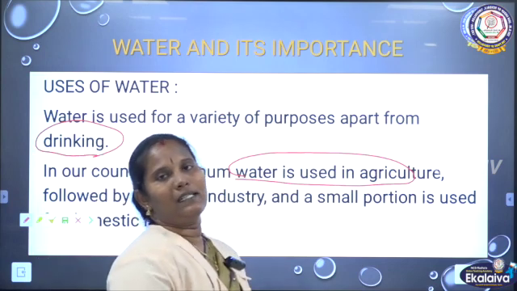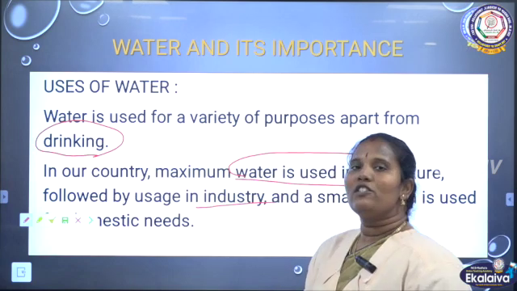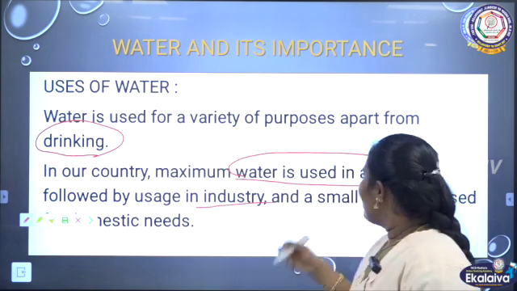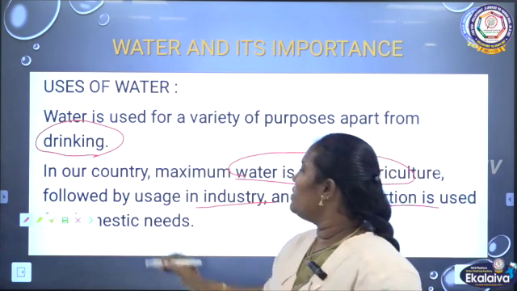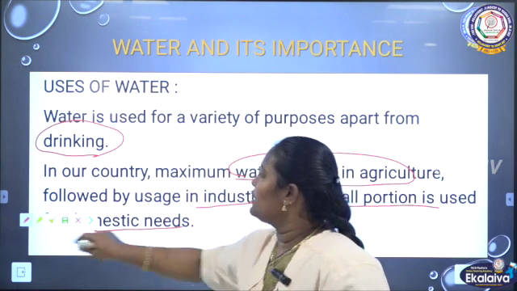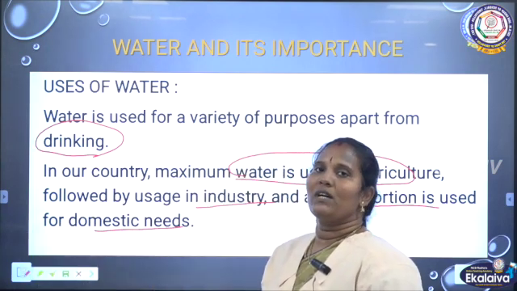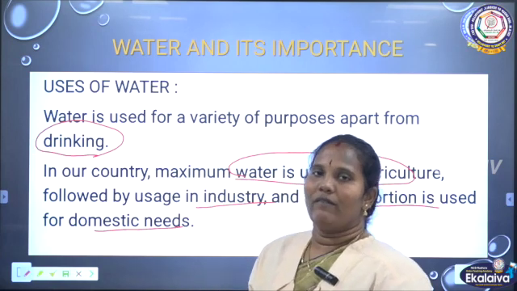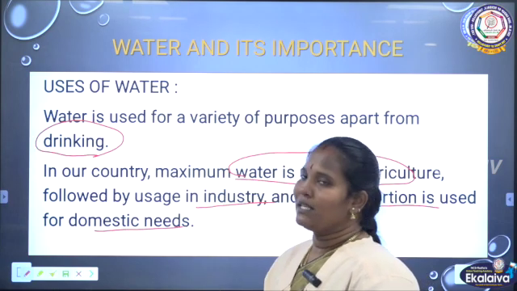Followed by agriculture, the second purpose of water is industries. Industries also use a large amount of water. Then, a very small portion of water is used for our domestic needs, like washing vessels and clothes. So that is domestic use.